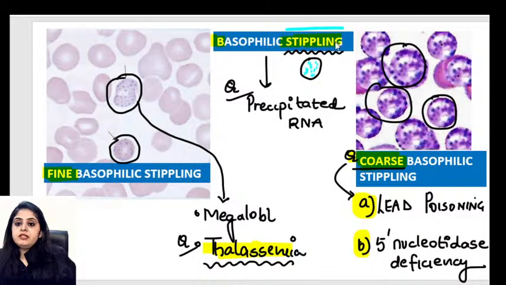What is stippling? It means the entire red blood cell will be covered. And finally, what is it made up of? It is precipitated RNA. I hope up till now all the concepts are clear.